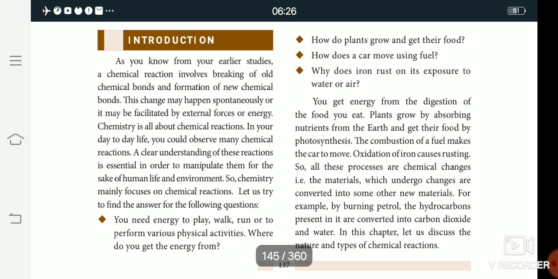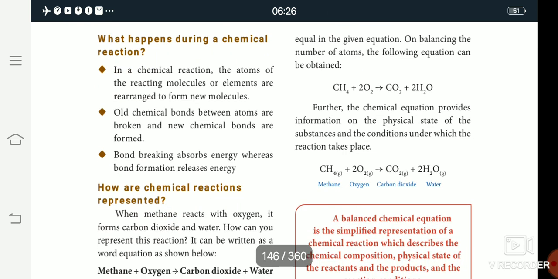we are going to study a simpler topic, the types of chemical reactions. First, what happens during a chemical reaction? What happens during a chemical reaction?